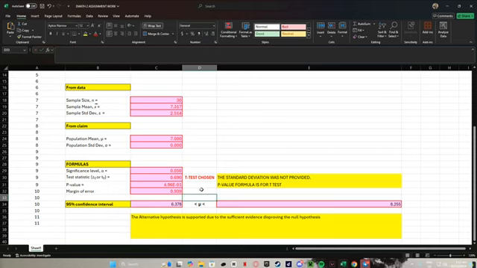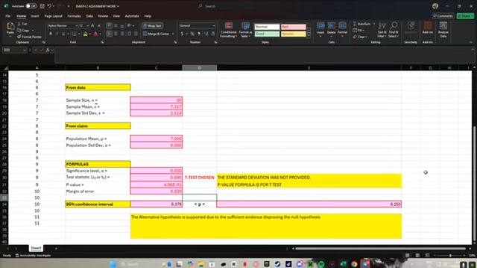Now moving on to the confidence interval. Using the sample data and the 95% confidence level, the confidence interval for the mean will be 6.378 and 8.255.